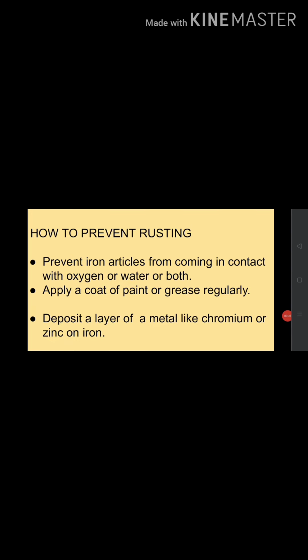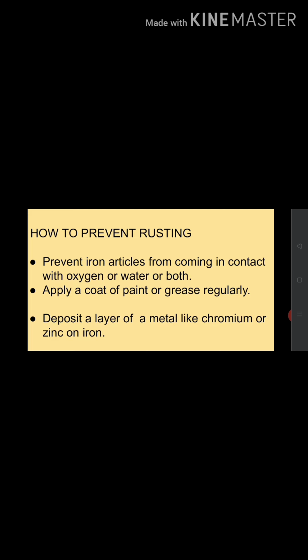Prevention of rusting. How to prevent rusting? Prevent iron articles from coming in contact with oxygen or water or both. Apply a coat of paint or grease. These coats should be applied regularly to prevent rusting. That is why we are advised to paint our house regularly, especially the windows.